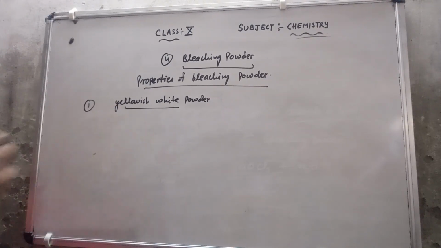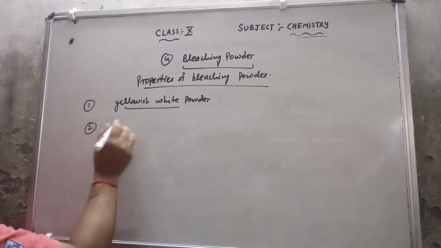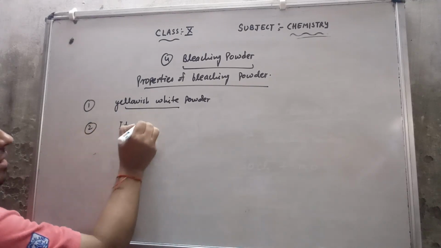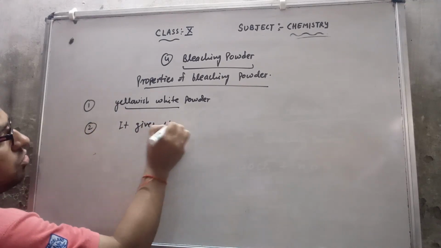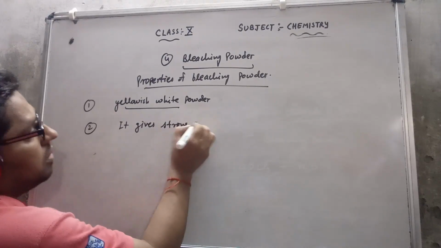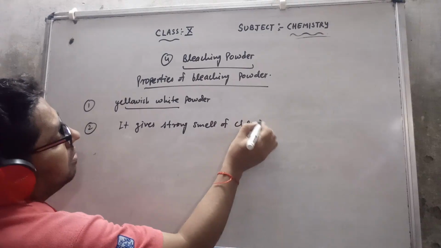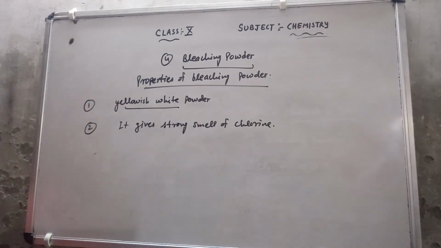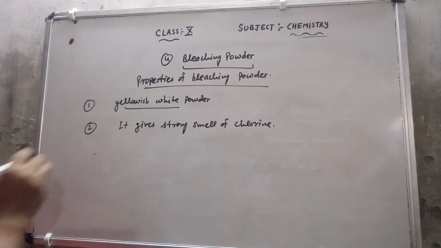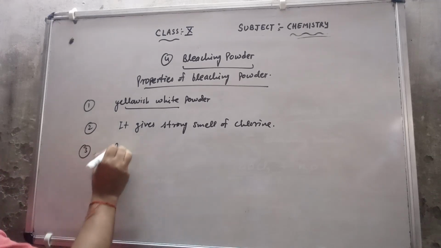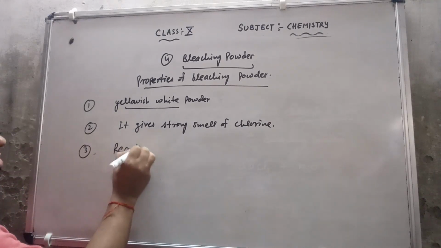Second, it gives a strong smell of chlorine. Third is reaction with carbon dioxide.